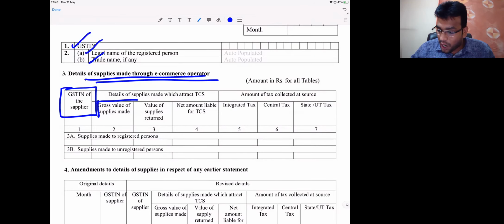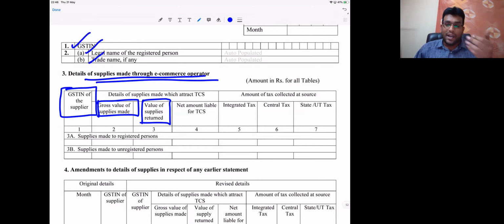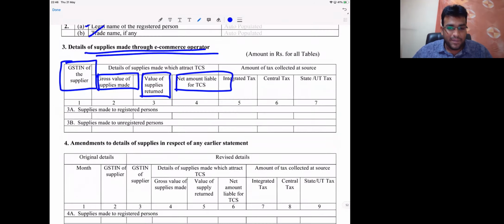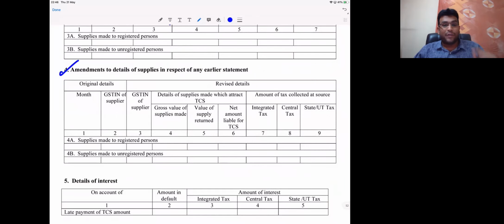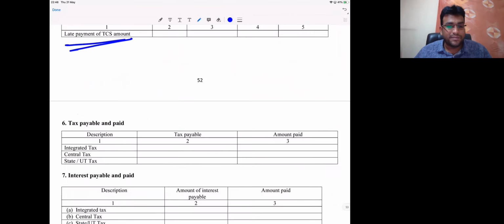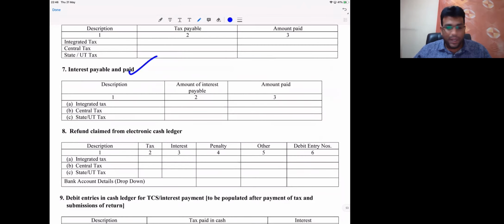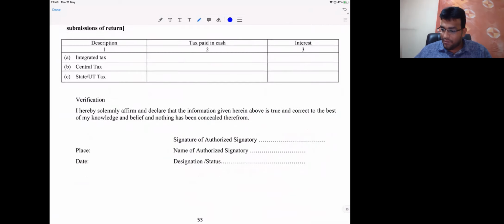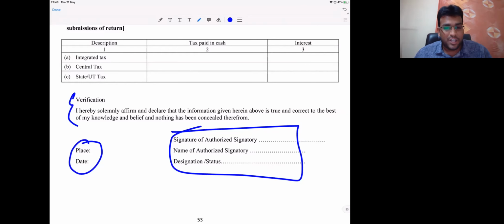And you can see here, gross value of supplies made, value of supplies returned, because a lot of times it so happens that returns also will come. Because online, a lot of times we buy, if we don't like it, we'll return also. Net amount liable for what? TCS. And what is the rate of TCS, my dear friends? 0.5 plus 0.5 or 1%. Next, amendments. Already I told you, once we file the return, we can't change it. So if any change you want to do, we'll go for amendment only. Then, details of interest. If we did not pay on time, we pay late fees. Tax payable and paid, interest payable and paid, refund claimed, verification. This story we already know. Place and date, name of signatory, signature, designation and status.